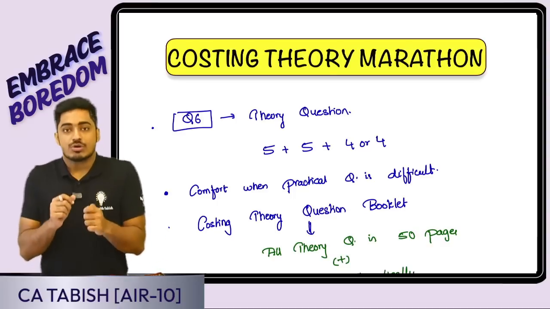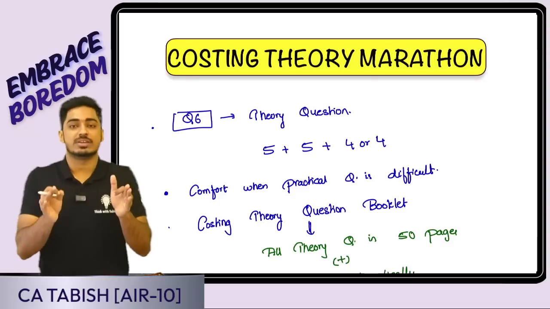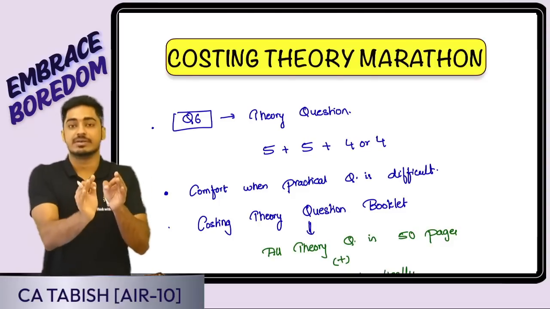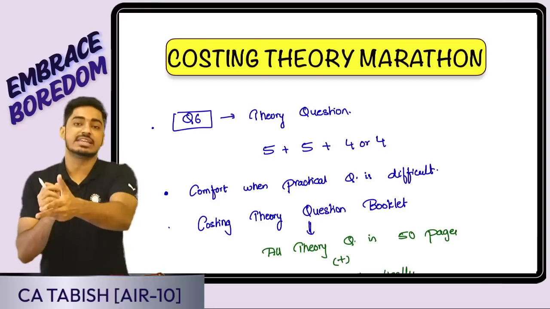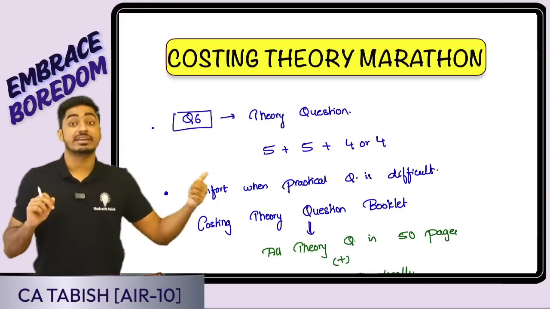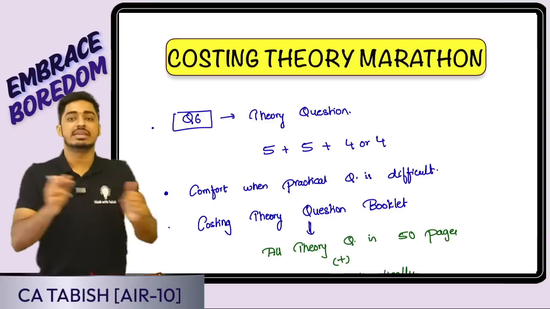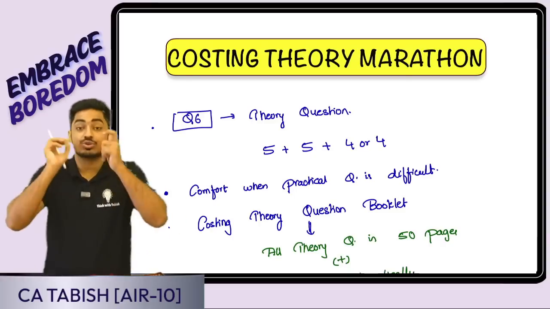Why? Because if any practical question from question 2 to 5 is difficult, we will not have any buffer. But if we study theory, even if any practical question is difficult, we know we can attempt theory and let go of that practical question. So that is going to be the right way.